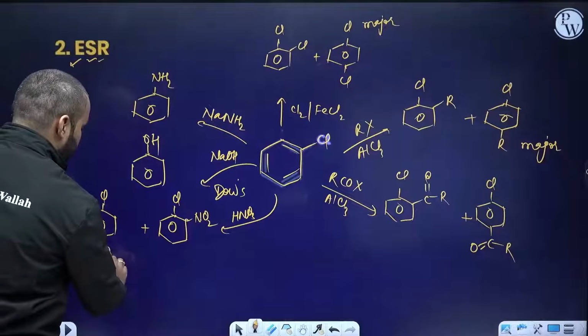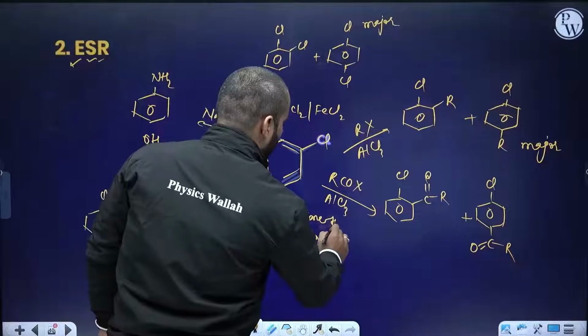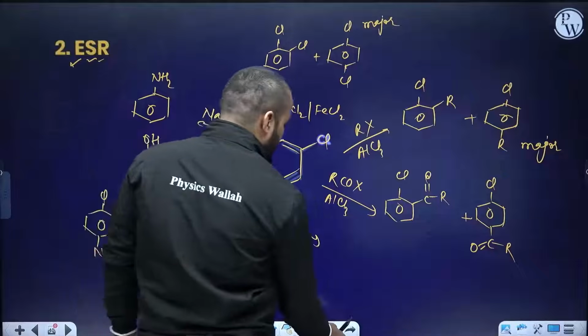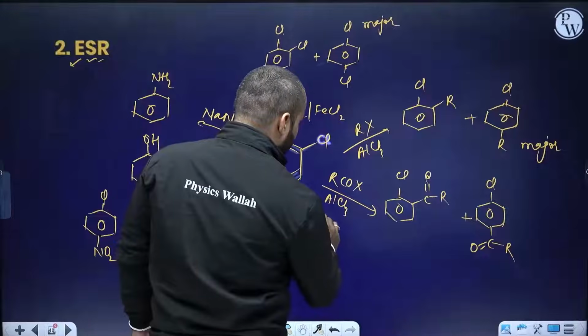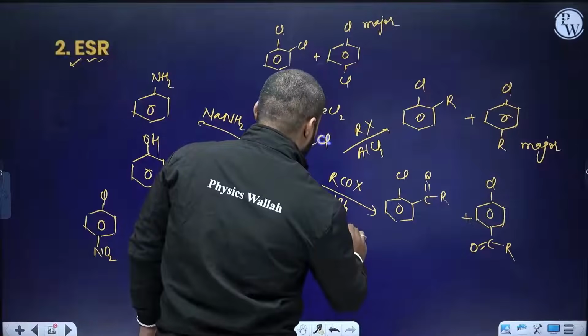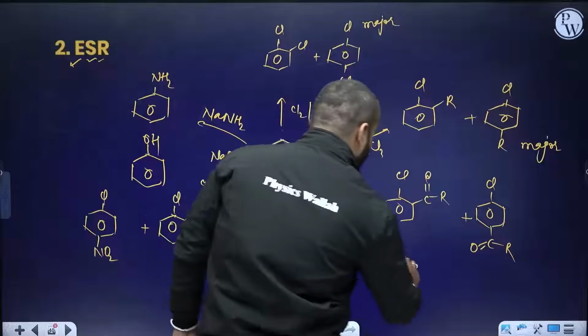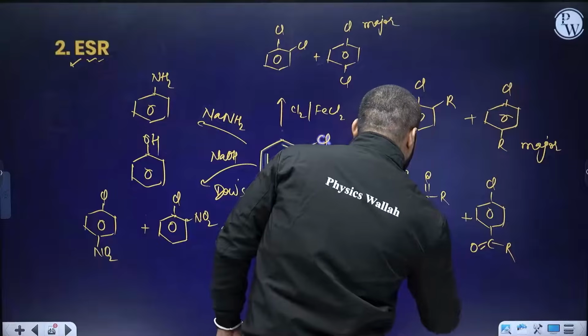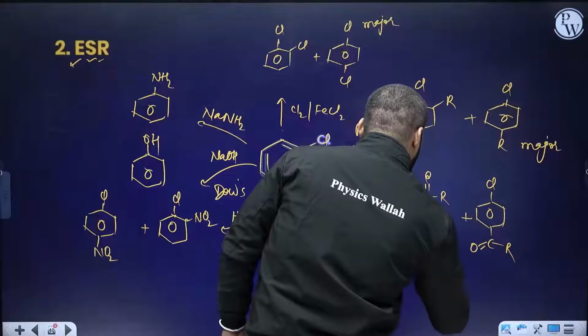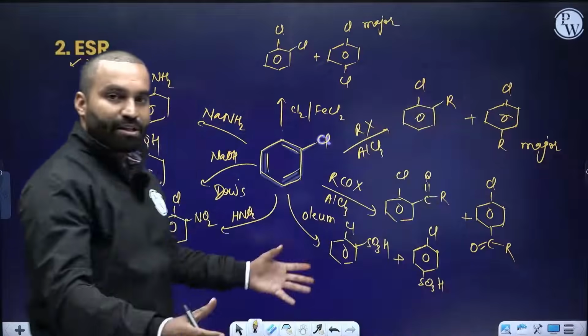You can do sulfonation with concentrated H2SO4, or we can use oleum. You can do sulfonation, again on the ortho as well as para. Para will be major. So many reactions that we can do.